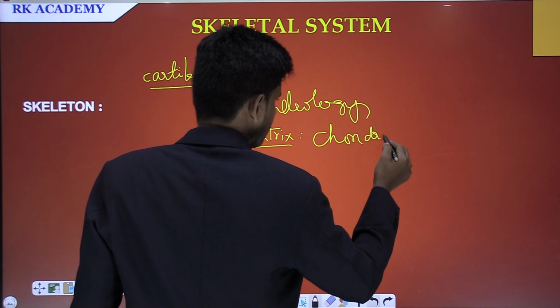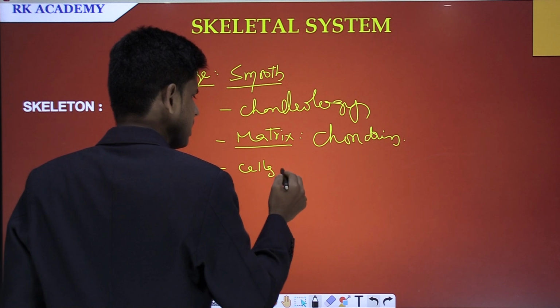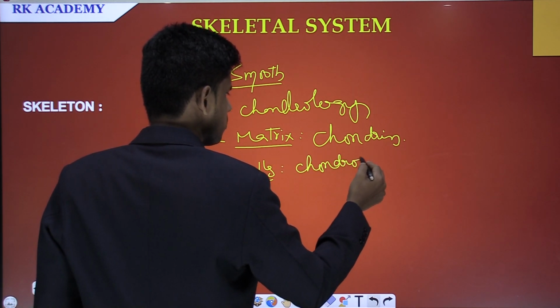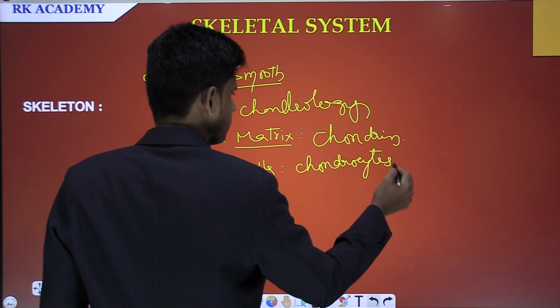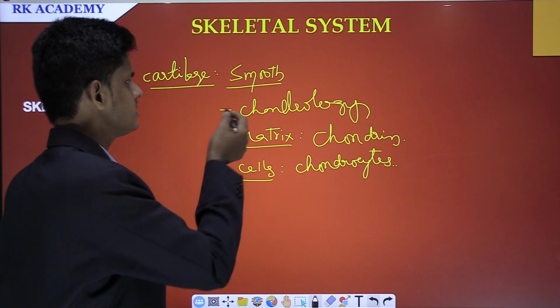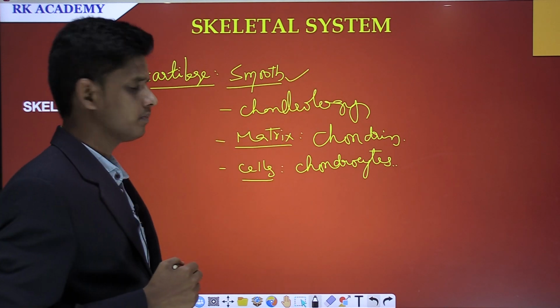What is that? Chondrin. And the cells present in the cartilage are chondrocytes. Chondrocytes. And this is chondrin, and this is about chondrology. The cartilages are smooth in nature.